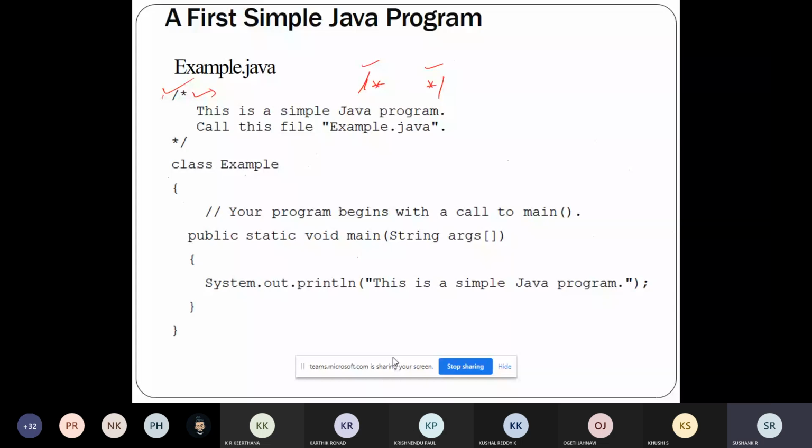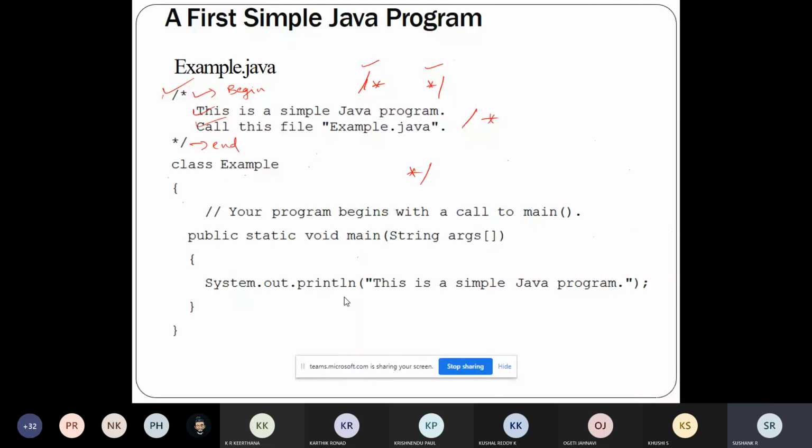The first thing you're seeing is slash star, which indicates the beginning of a comment, and star slash, the ending of the comment. These are the two comment statements which I have written. So this is a comment in Java. Why are we using comments? Because comments help to increase the readability of the program. From this we can get two pieces of information.